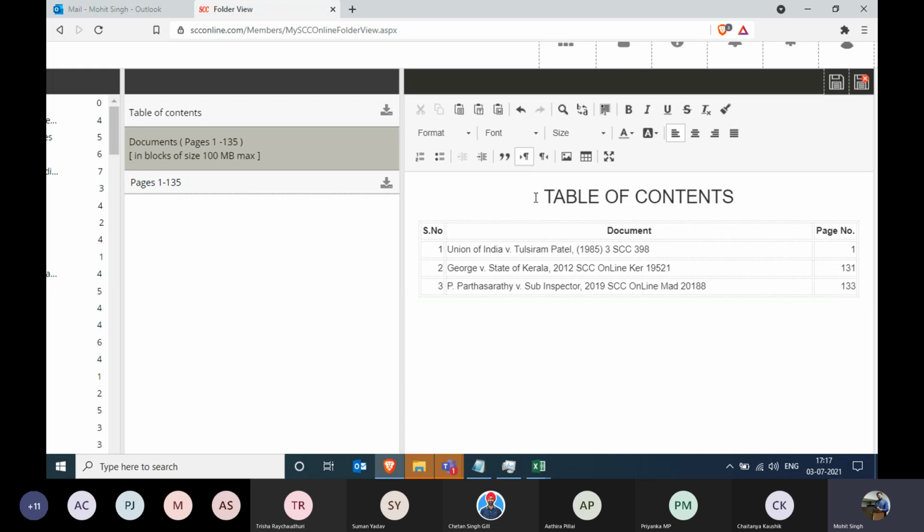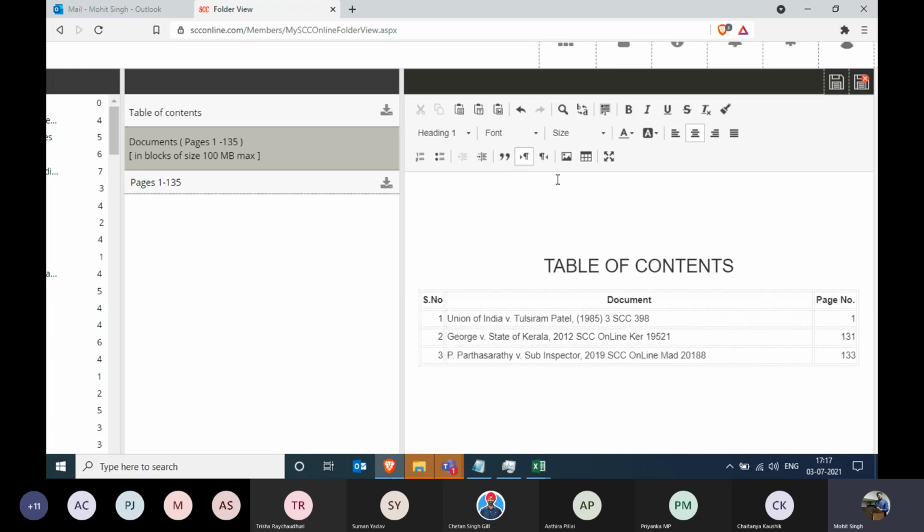And also, if you wanted to add any image or anything like that, then you can simply click on this add image. You can paste the URL of the image, and again, you can add the image in the index as well. Also, just like I've said earlier, any personalization, any addition or removal of any content can be made in the index. Once you have done that, you can click on the save button and you can click on the download button.